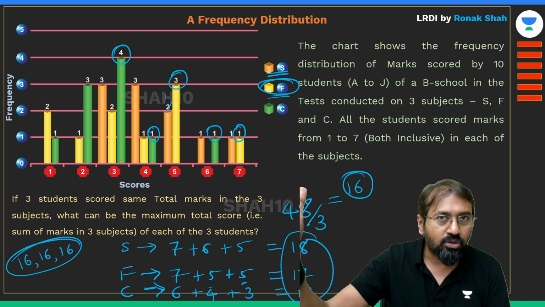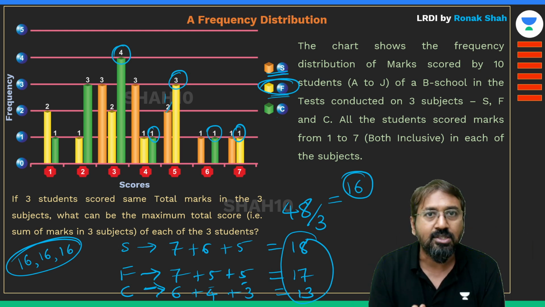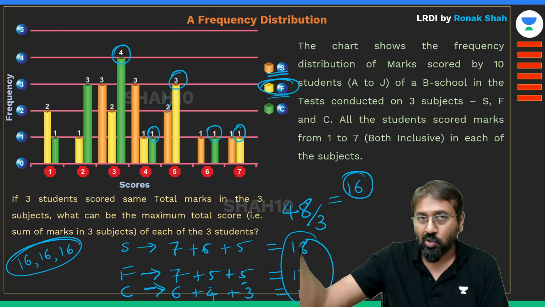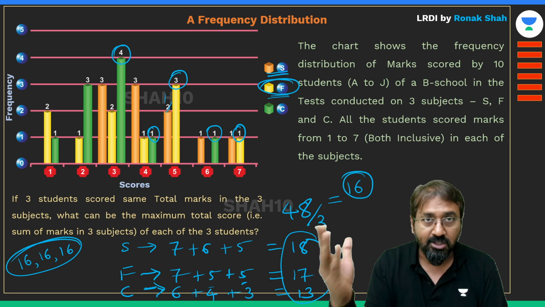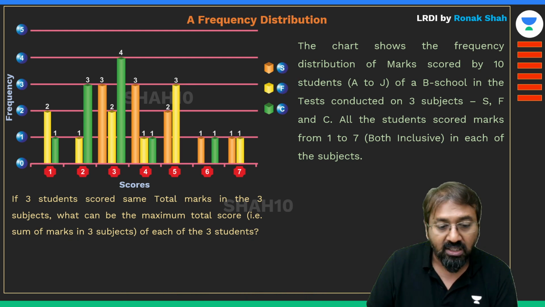It cannot be more than 16, but it's not necessary that it can be 16, because we need to arrange these values across 3 students across 3 subjects. So we need to check whether it's possible or not. Otherwise it can be 15 also. So let's check whether it's possible or not.